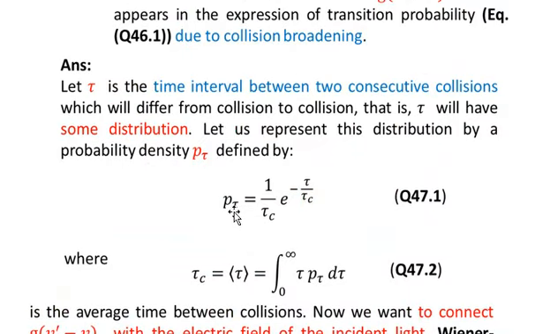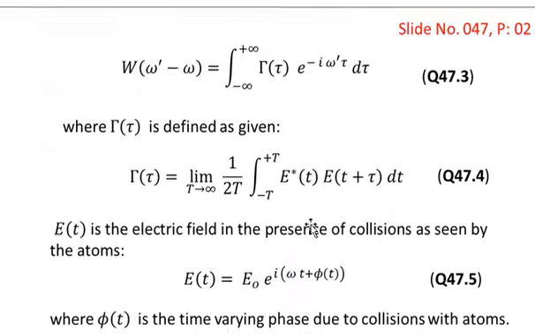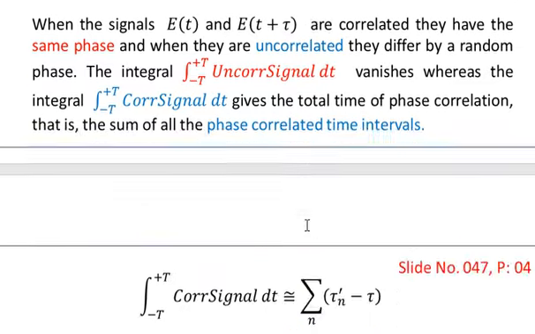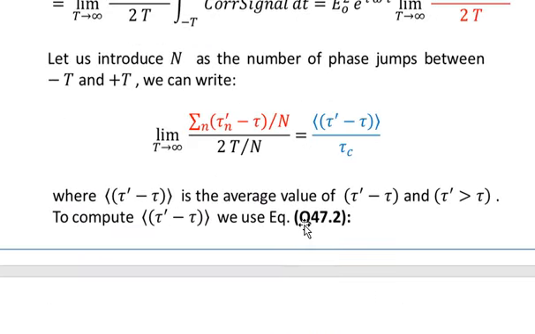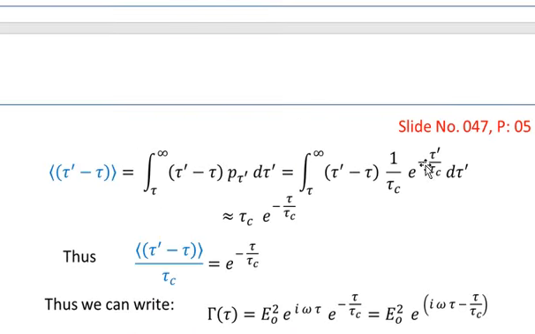We can use the value of p of tau prime, which is equal to 1 over tau c multiplied by e to the power minus tau prime over tau c. So using this value from equation number 1, over here we have substituted the value of p of tau prime, and then solved the integral, which is approximately equal to tau c multiplied by e to the power minus tau over tau c.